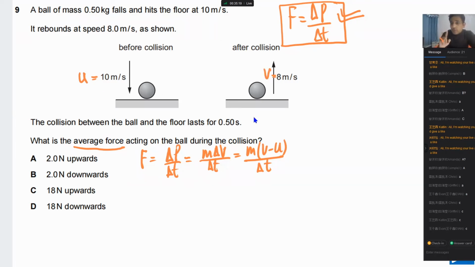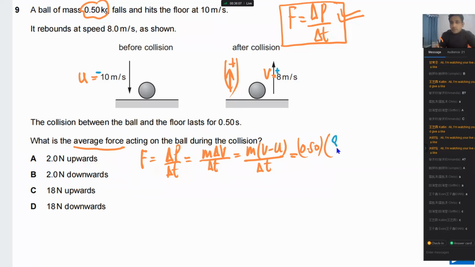We need to take one direction as positive. In this case, we take up as positive. The direction of motion changes, so the force is up, not down. That's the reason I'm taking up as positive, so my answer will be positive. If you take down as positive, the magnitude will be the same but the answer will be negative. Mass is given as 0.50, so I will write 0.50 here. If up is positive, this one is positive and this one has to be negative. So U has to be negative.